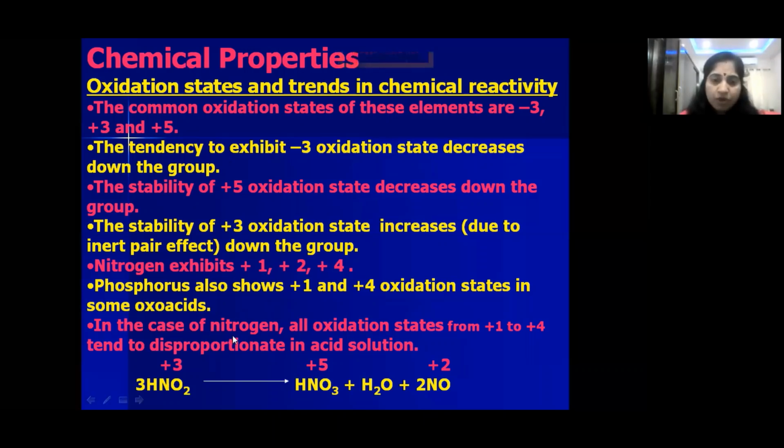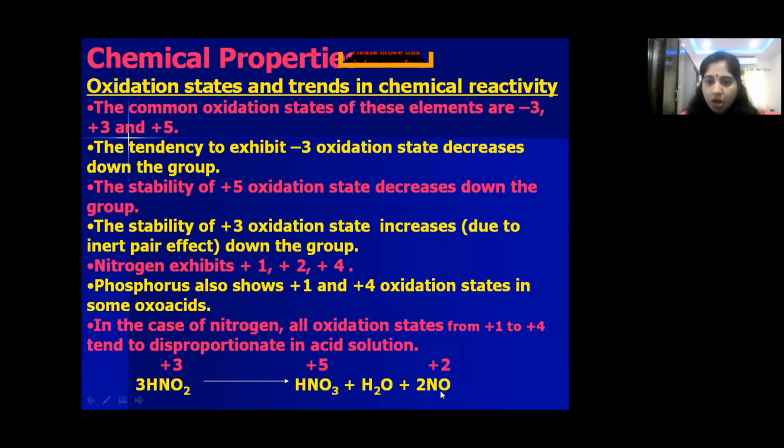One more important point you have to remember: nitrogen undergoes disproportionation from +1 to +3. What is a disproportionation reaction? Very, very important, children. A disproportionation reaction is one in which an element in one oxidation number simultaneously undergoes oxidation as well as reduction. See here, in the case of nitrous acid, HNO2, what is the oxidation state of nitrogen? +3 is the oxidation number. Nitrous acid decomposes to give nitric acid plus water plus nitric oxide, NO.